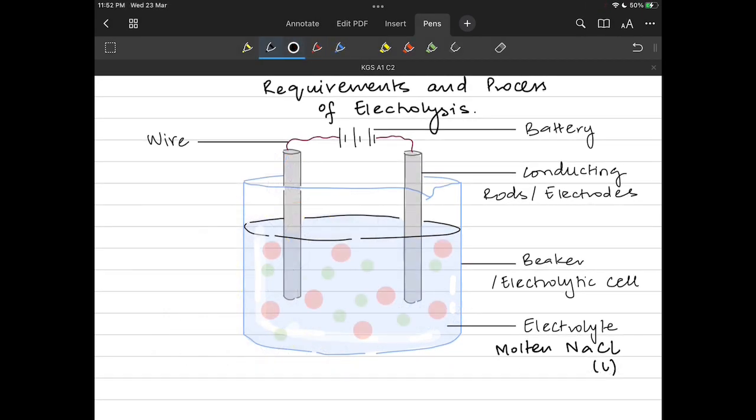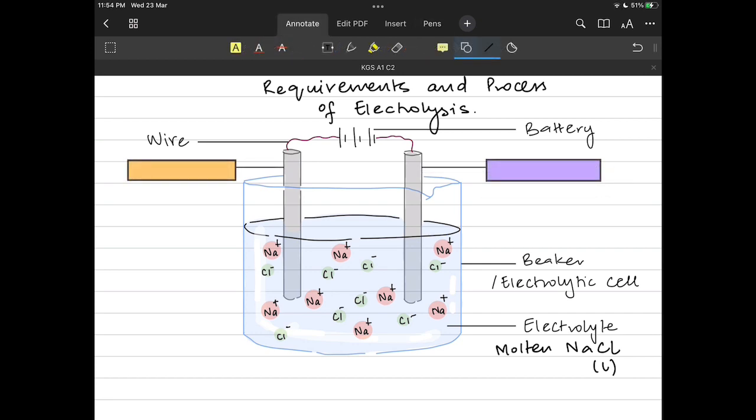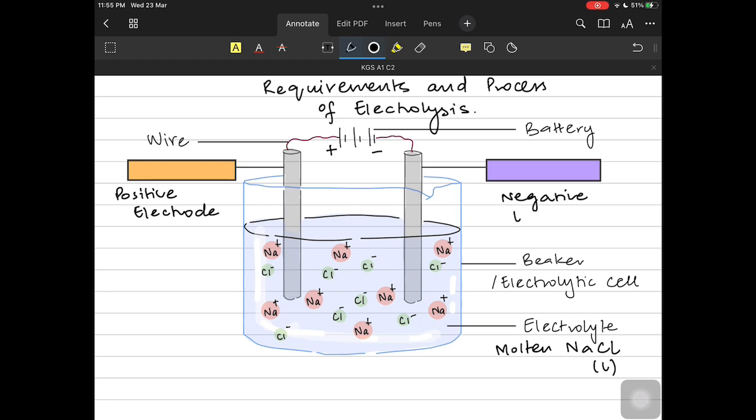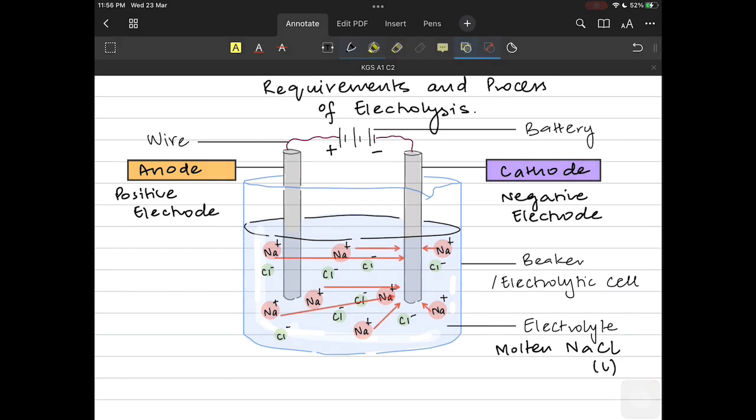Imagine the electrolyte was molten NaCl, which has sodium ions with a positive charge and chloride ions with a negative charge. Now on the basis of the terminal of the battery, there are two kinds of electrodes. The positive electrode connected with the positive terminal is known as the anode, and the electrode connected with the negative terminal of the battery is known as the negative electrode or the cathode. So we have the anode on the left side of the diagram, connected to the positive terminal, and a negative electrode connected with the negative terminal. Obviously it's a cathode.